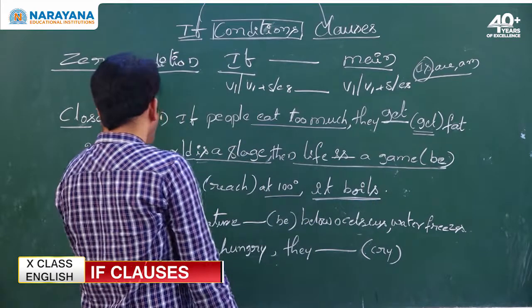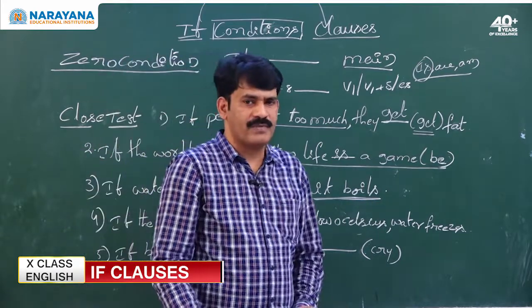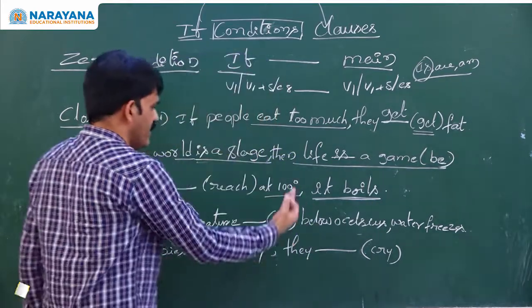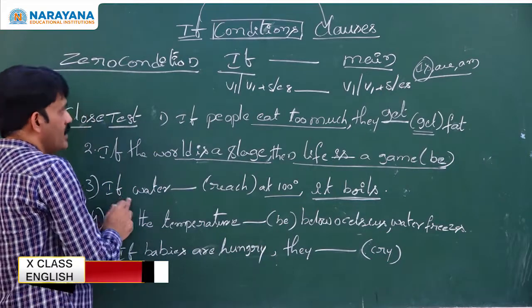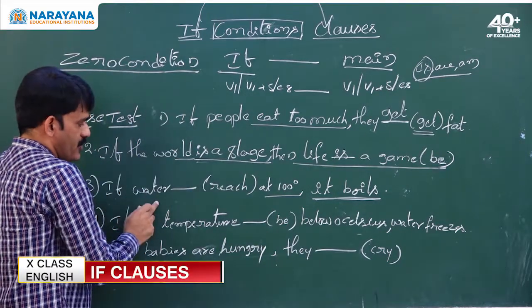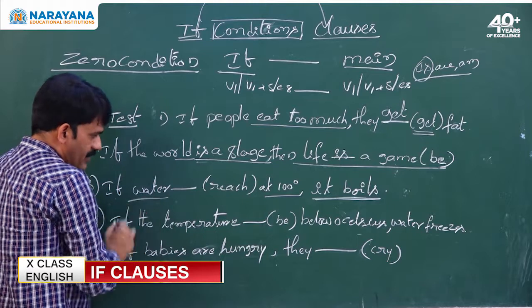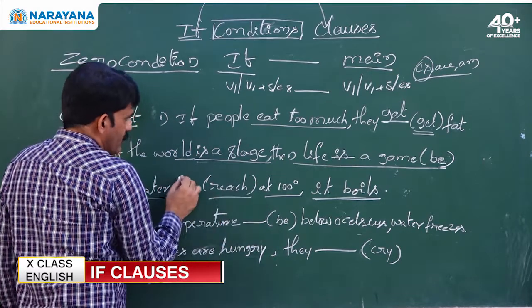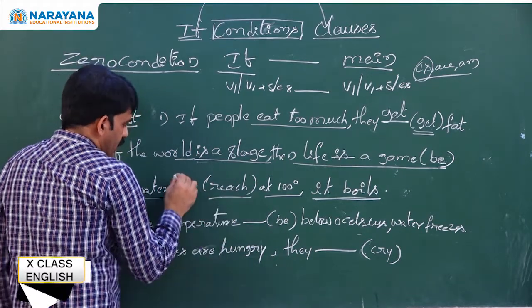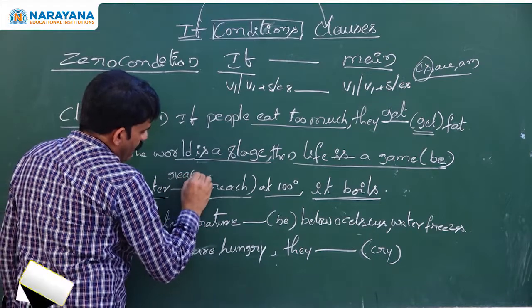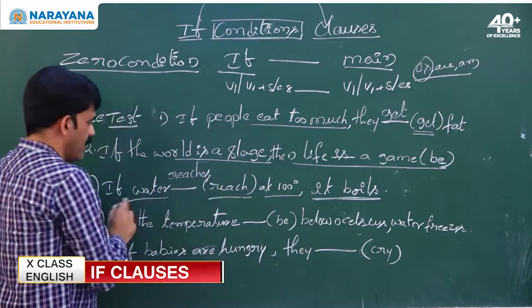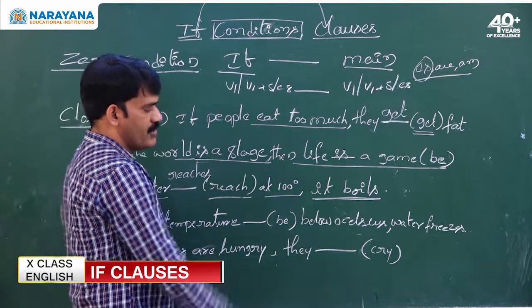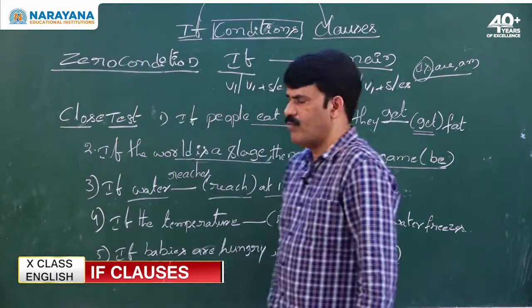What boils? Water boils. It is a scientific truth. When scientific truths and scientific facts are given, you have to write only in zero condition. Water is third person singular, so we have to use S or ES with the first form of the verb. So the water reaches. If water reaches 100 degrees, it boils.